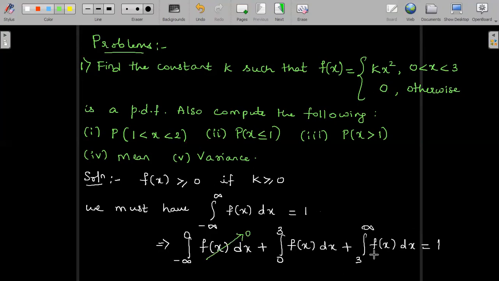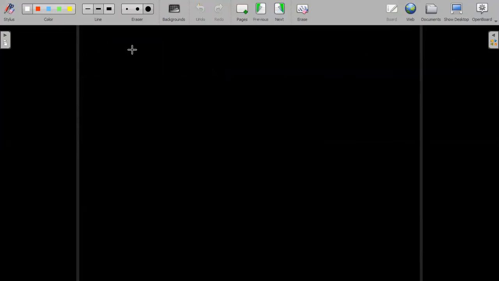Then between 3 to infinity also the f of x value is equal to 0. Only between the range 0 to 3 is the f of x value equal to kx square. So we can substitute in the next step. So we have integral 0 to 3 of kx square dx is equal to 1. Now k is a constant, I can write it outside the integration.